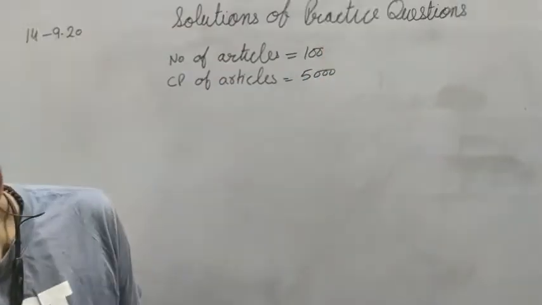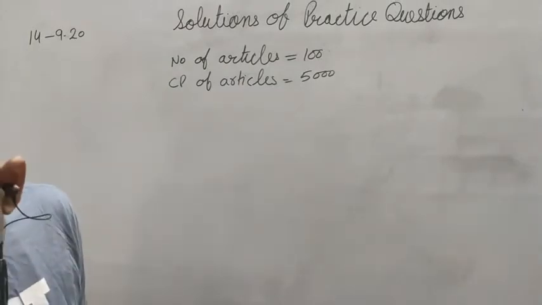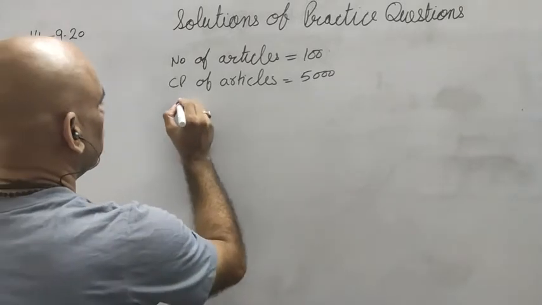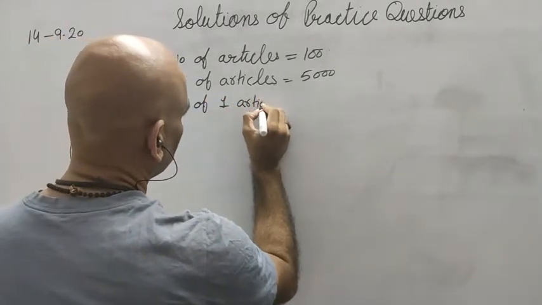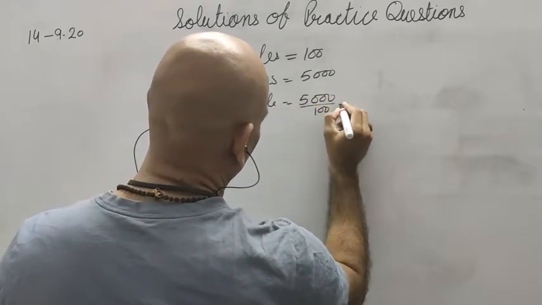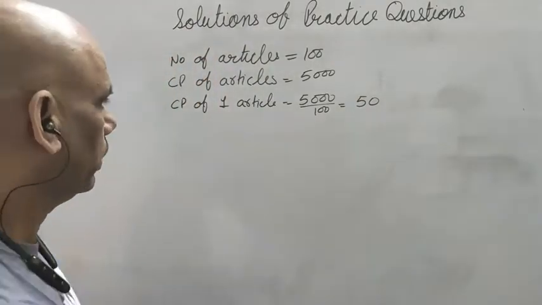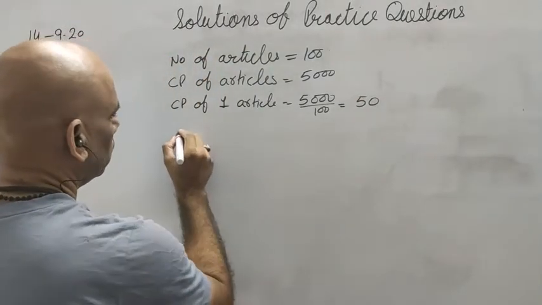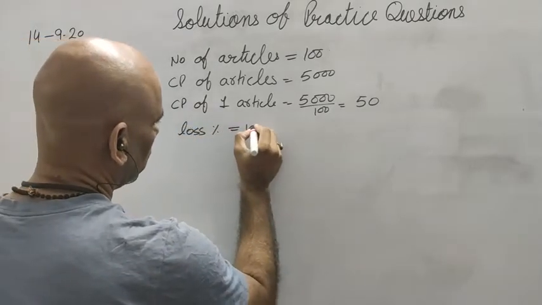Is it? Yes. Then CP of one article, 5,000 upon 100 is equal to 50. CP of one article is 50, and loss percent is 10%.